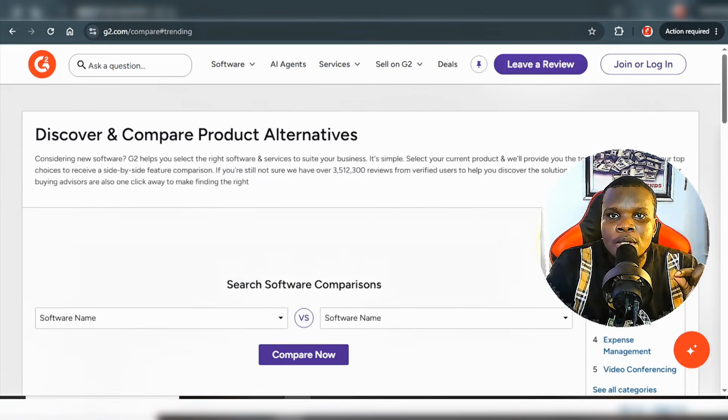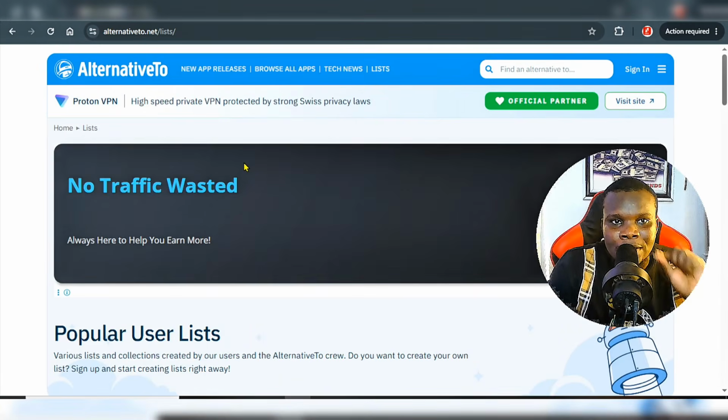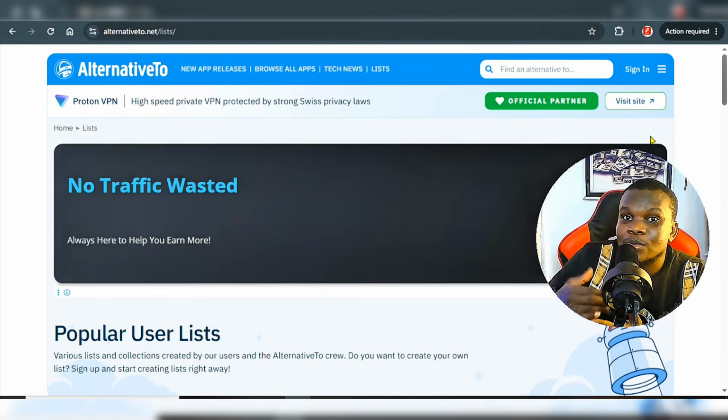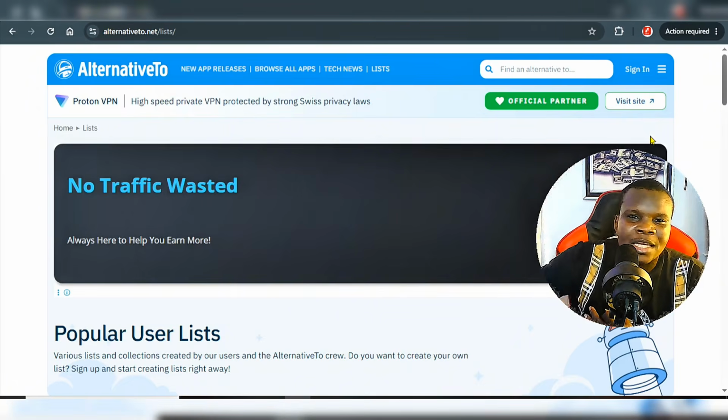Okay, so the next one on this list we have AlternativeTo, all right? So this is AlternativeTo.net, okay? This particular platform is unique on its own. Honestly, I like this particular website. Okay, this website helps you get alternative websites and also alternative applications to whatever thing you know about.